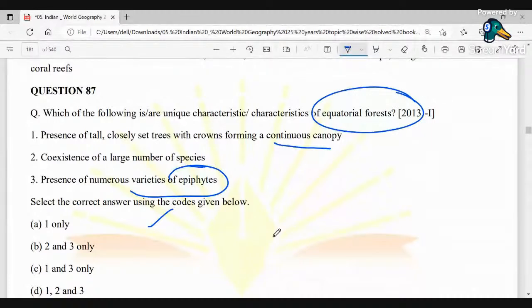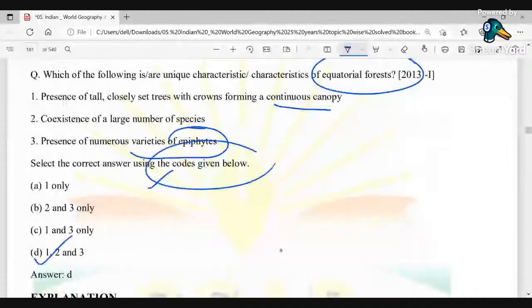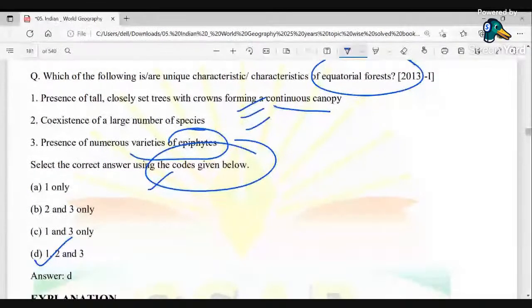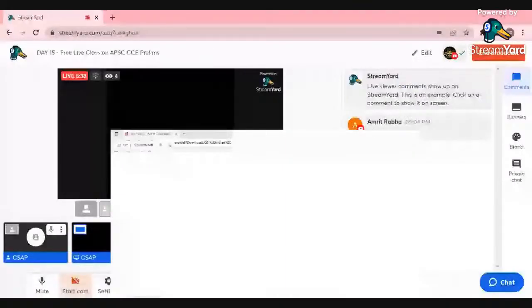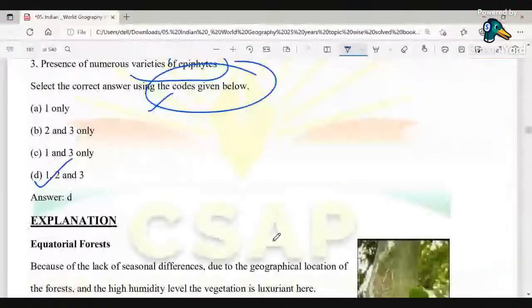Okay, so here you could see the correct option being all of the above. Every option given here is a characteristic of an equatorial forest. So that is the correct answer here, that is D. D basically says all of the above are correct. Next, you could see what the equatorial forest is.